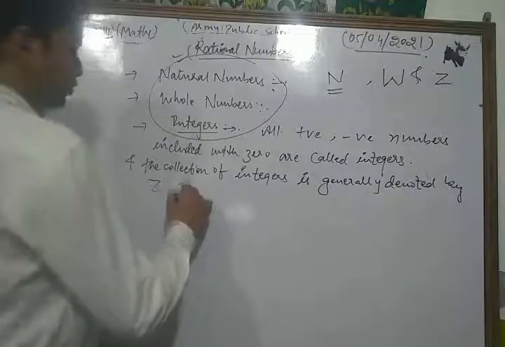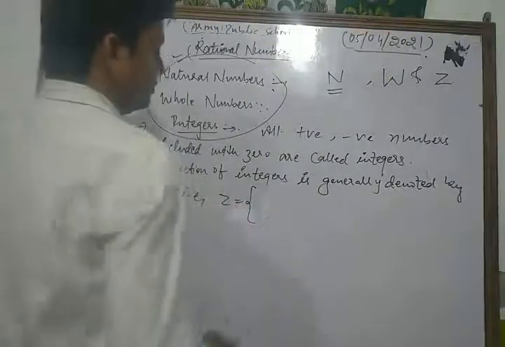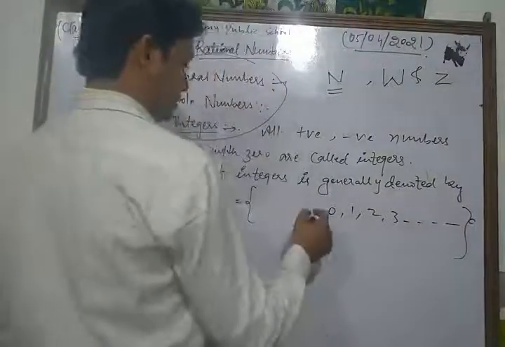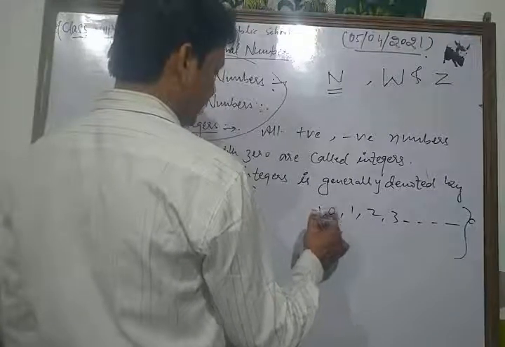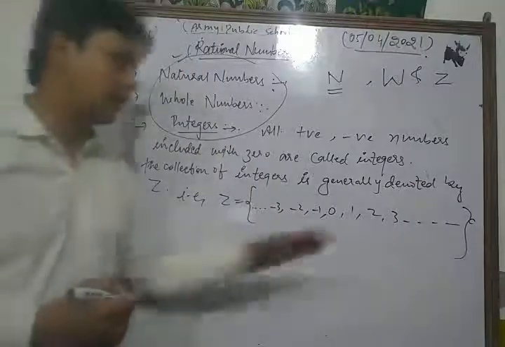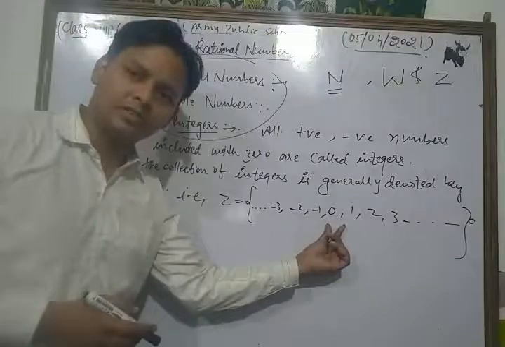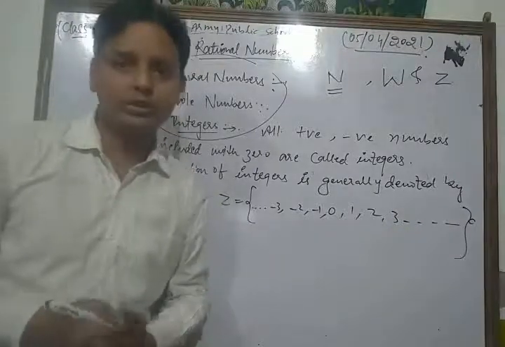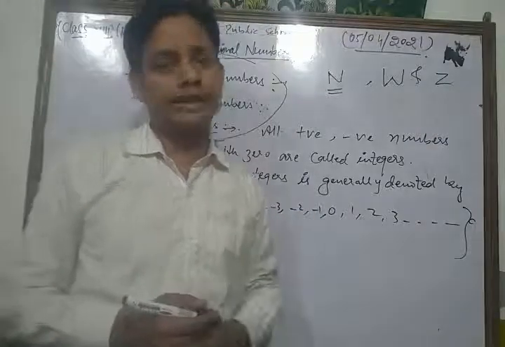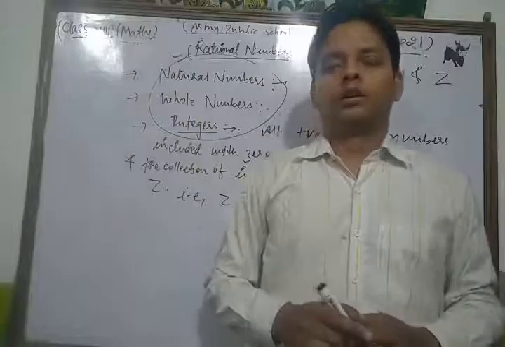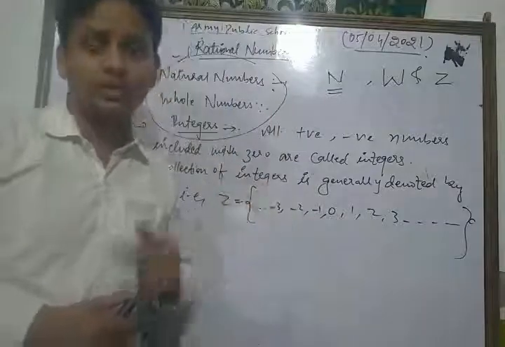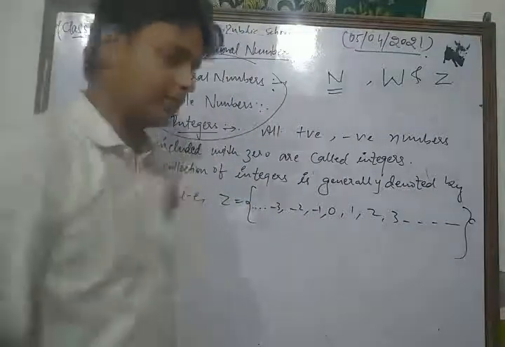So we can write Z is equal to 0, 1, 2, 3 and so on, and -1, -2, -3 and so on. The set of all positive and negative numbers included with 0 is known as integers. So this is the concept of natural numbers, whole numbers and integers. Now, dear friends, we are going to discuss your chapter, rational numbers. What is the concept of rational numbers? Let's see.